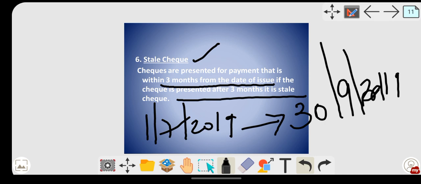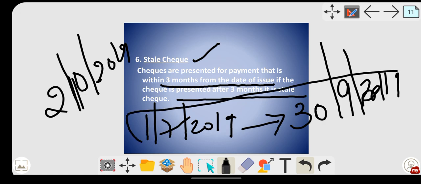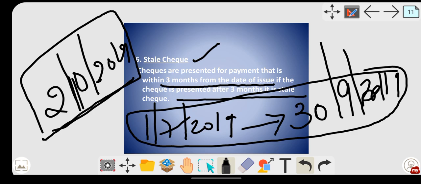So up to that date the customer did not take this check to the banker. But the customer goes on 2nd of October 2019. Now the 3-month validity of the check is over. For 3 months the customer did not deposit the check into the bank, and he has gone after 3 months. Such checks are known as stale checks. If you present a stale check, the banker won't make the payment. He will dishonor your check.